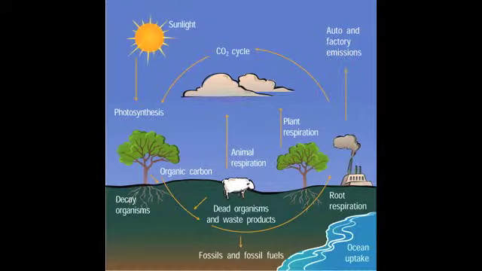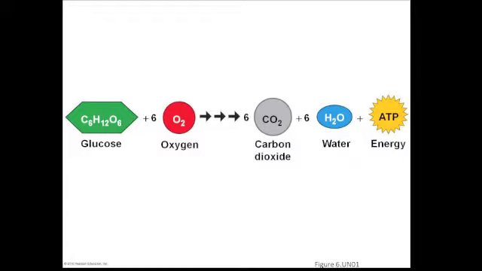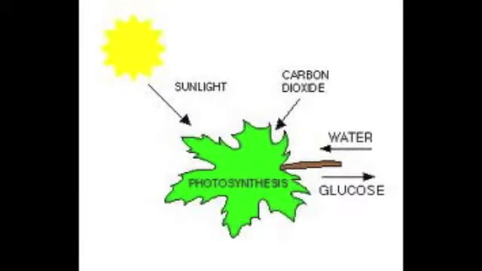The next cycle is the carbon cycle. The two main events in the carbon cycle are respiration and photosynthesis. During respiration, an organism breathes in oxygen and gives off carbon dioxide. During photosynthesis, a plant takes in carbon dioxide along with water and energy to produce carbohydrates.